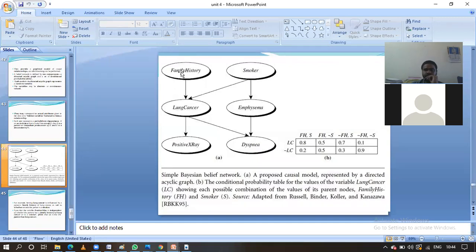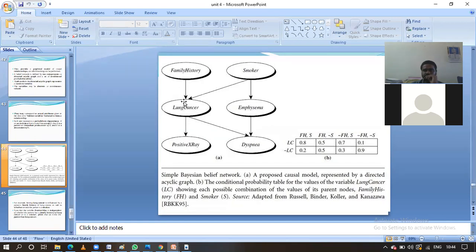For example, here the arc starts from family history and ends at lung cancer. That means there is a relationship between both of these. Family history is called a predecessor of lung cancer, and lung cancer we call a descendant of family history.